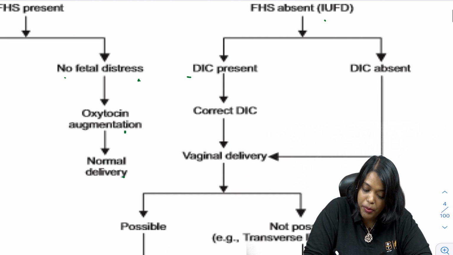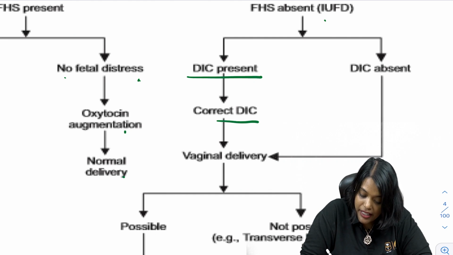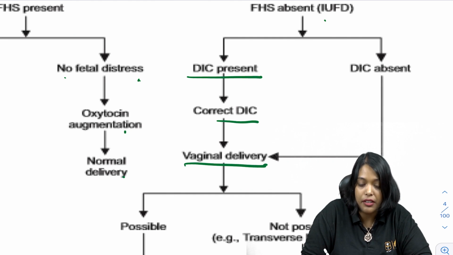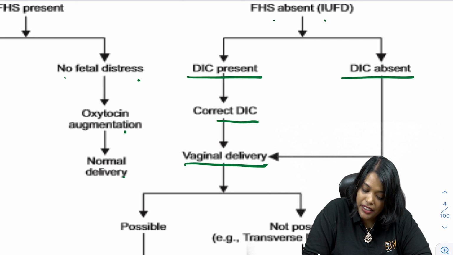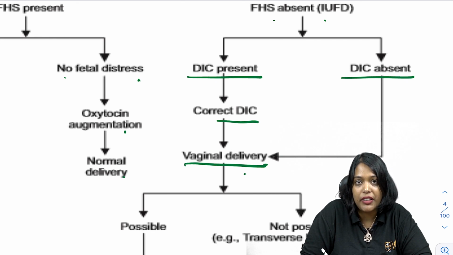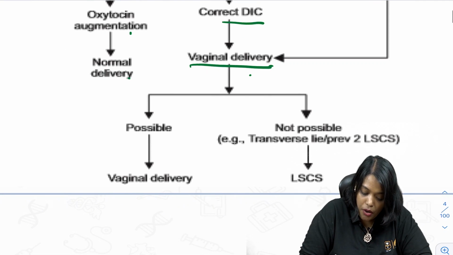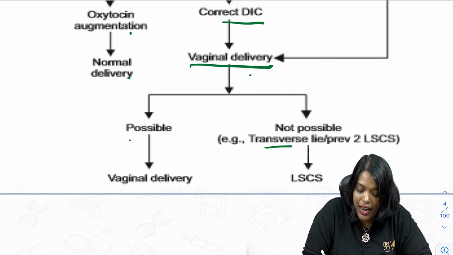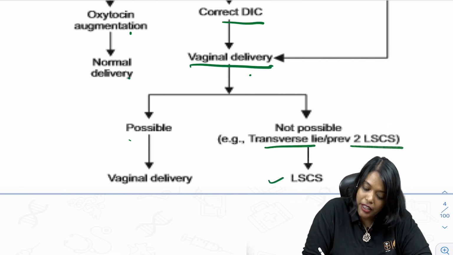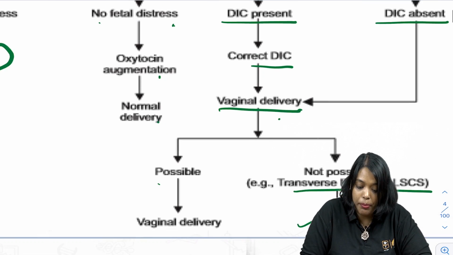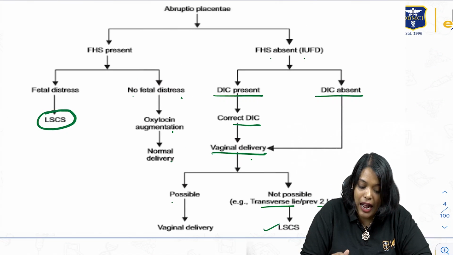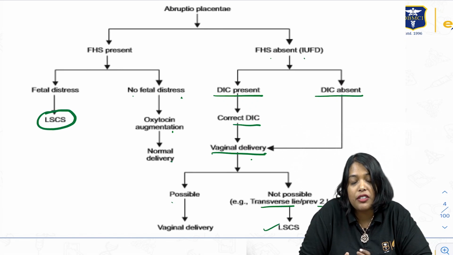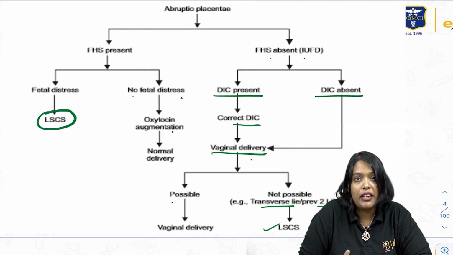and DIC is present, first correct the DIC and then you do the vaginal delivery. If FHS is absent and DIC is absent, directly you'll go for vaginal delivery. Okay? So vaginal delivery, if possible, definitely do vaginal delivery. If it is not possible, like if she has transverse lie or 2 LSCS, then you can again go for LSCS. So basically, whenever you're having abruptio, only if there is fetal distress, you're going to go for LSCS. Rest all conditions, you can do vaginal delivery.